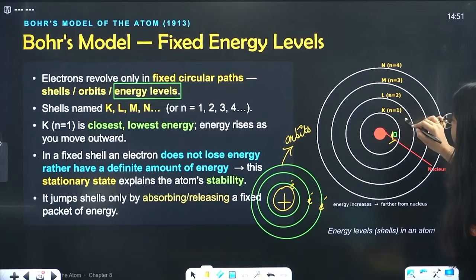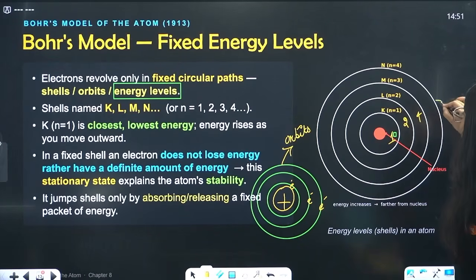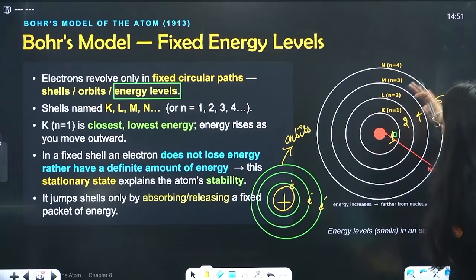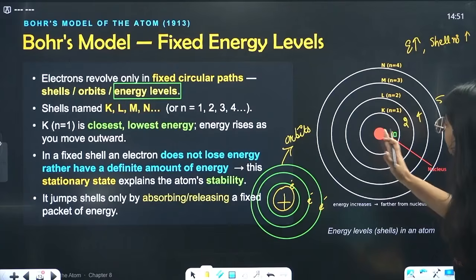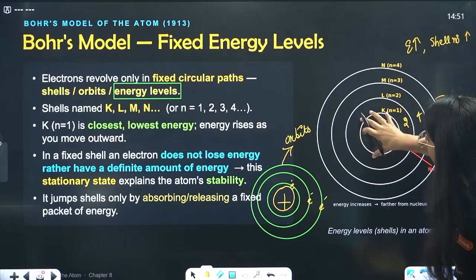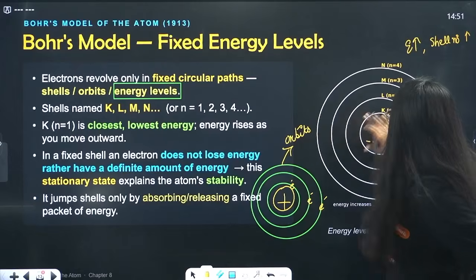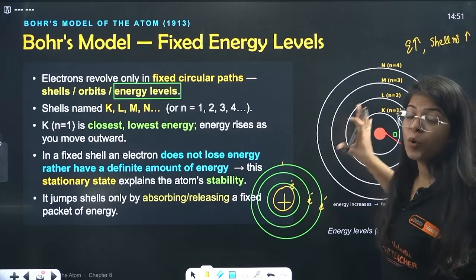Then this will have 2 or 3 units, more than 1 unit, then 4 units, 5 units. So what I'm trying to say is, as we go out, energy increases as the shell number increases. So the innermost has the lowest energy, and as we go out it has more energy. So that is the basic idea of your Bohr's model.